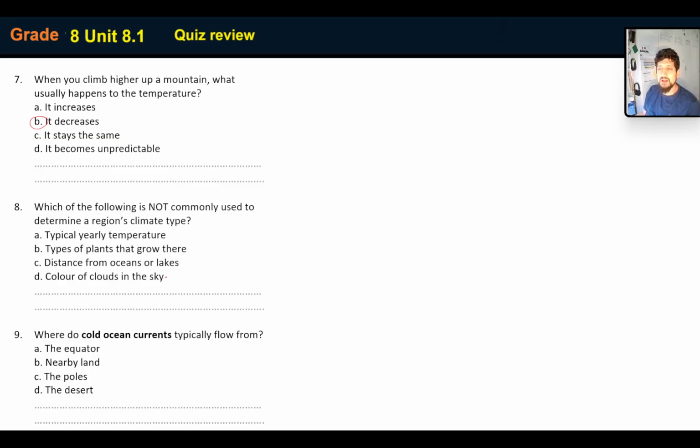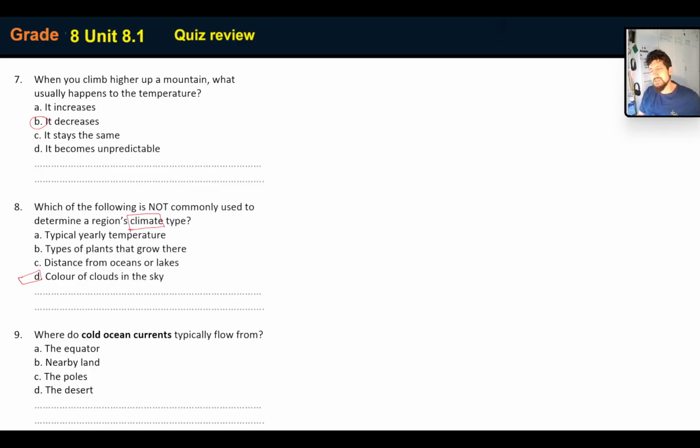And the color of the clouds in the sky, well, yeah, I'm gonna go with that one. I think that's the most correct one there. Only because the colors of the clouds in the sky, clouds aren't a long-term thing, and climate is long-term.